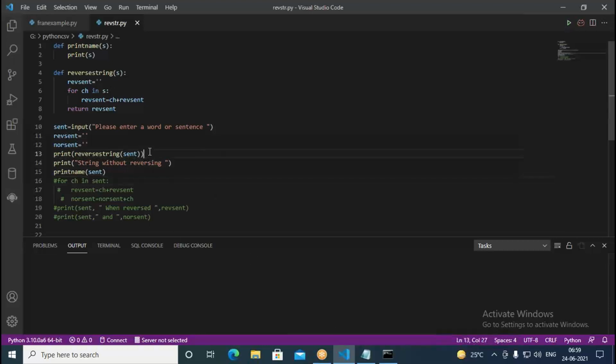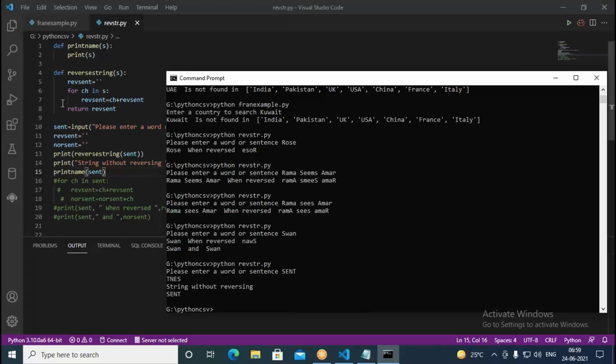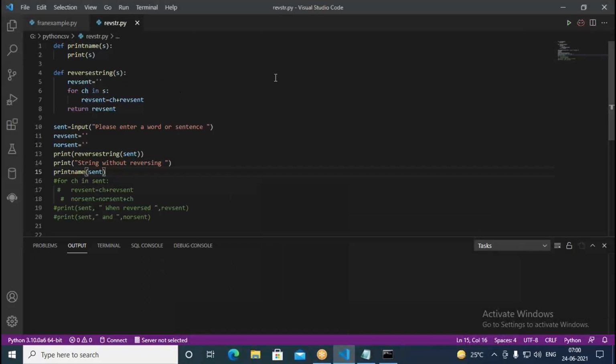So initially we call the reverse string function. Then after that, we just call the print name function. So it is just taking the parameter as it is and printing. So using this reverse string function, we could reverse. In this way, you can write your own functions, and that function can be called. So you can define your own function, and that function you can call in your code.